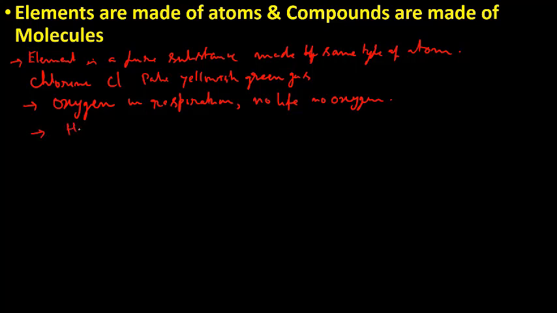Some other elements are hydrogen. Hydrogen symbol is H. Nitrogen symbol is N. In fact, this oxygen, nitrogen, they are present in air. Air is a mixture of oxygen and nitrogen. 99% of air constitutes nitrogen and oxygen.